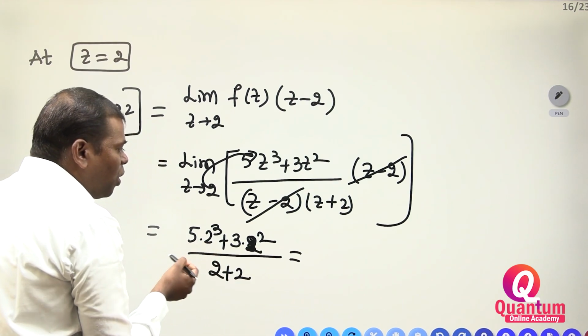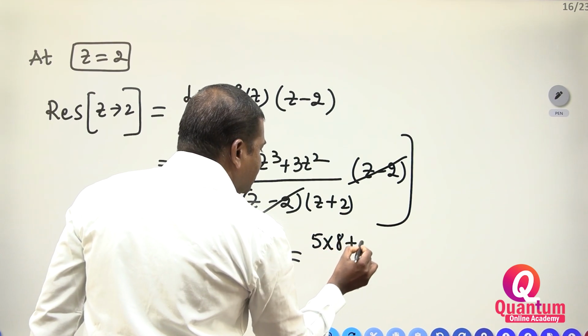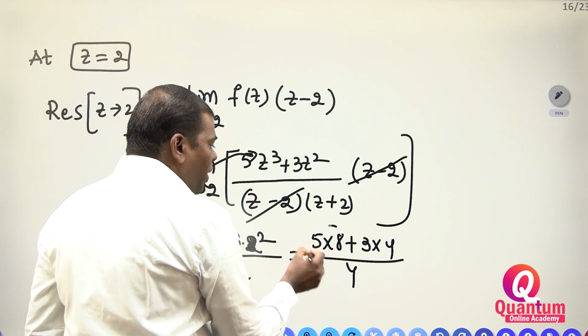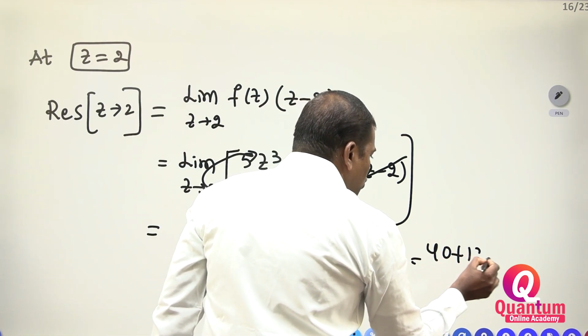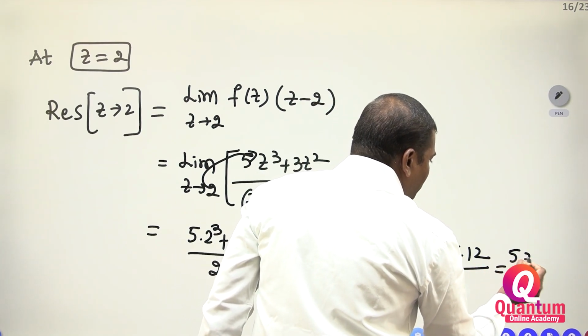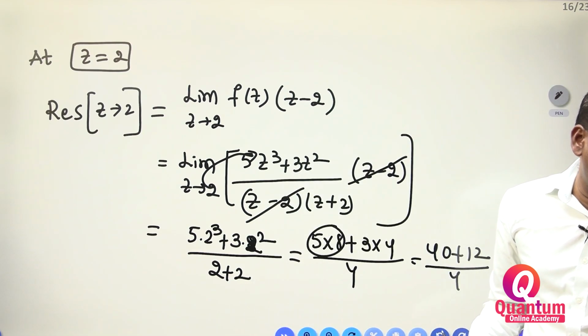So how much do you get? 5 into 8 plus 3 into 4 divided by 4. 5 into 8 is 40, plus 12, divided by 4. This is 52 divided by 4.